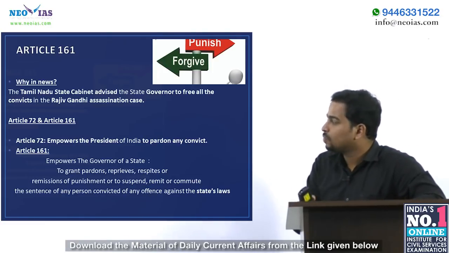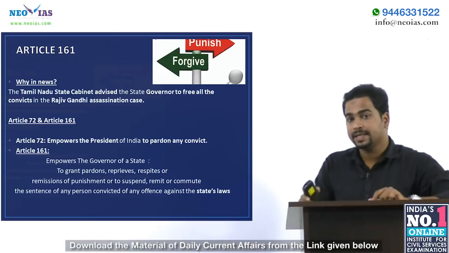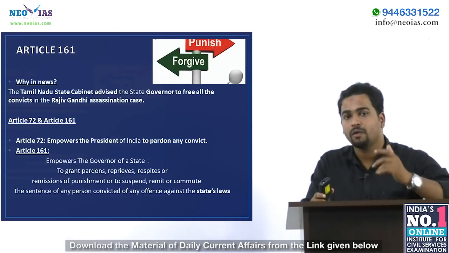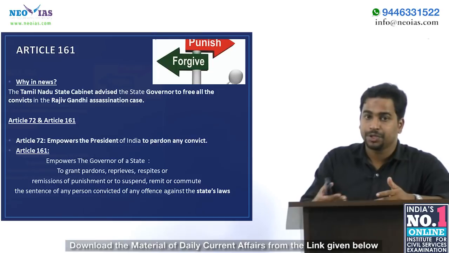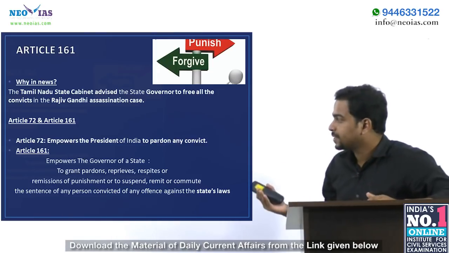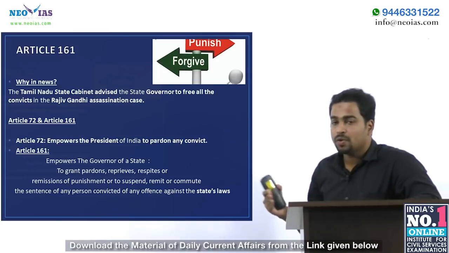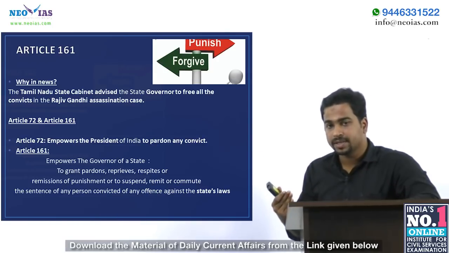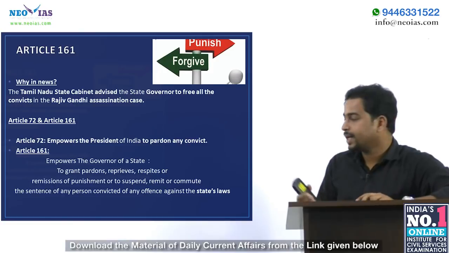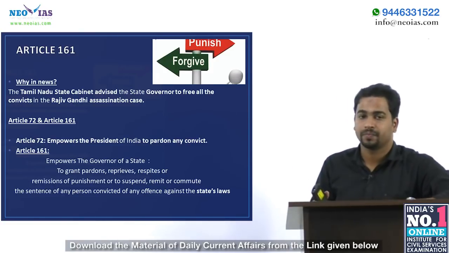And let us see Article 161. Article 161 empowers the governor of a state to grant pardon, reprieve, respite or remission of punishment, or to suspend, remit, or commute the sentence of any person convicted of any offence against the state's law.